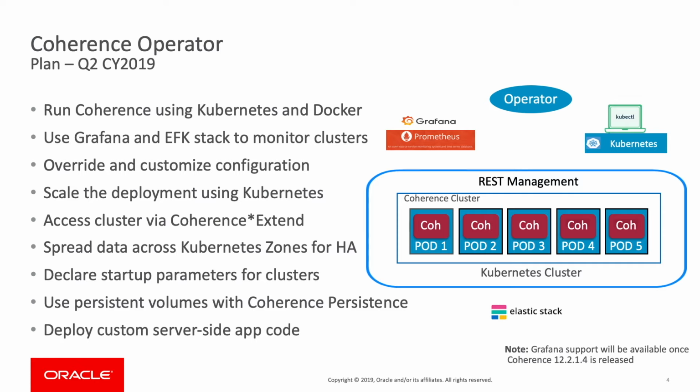It provides integration with common components used within Kubernetes: Elasticsearch, FluentD, and Kibana for log capture and analysis, and Prometheus and Grafana for metrics and monitoring, which is available with the imminent 12.2.1.4 release. It allows you to override and customize your Coherence deployments, allows safe scaling in or out via Kubernetes with no data loss, allows you to access the cluster via Coherence Extend, ensures that Coherence is aware of Kubernetes zone information to provide Coherence cluster high availability, allows you to use persistent volume claims to support active persistence, and provides application deployment by a sidecar container.